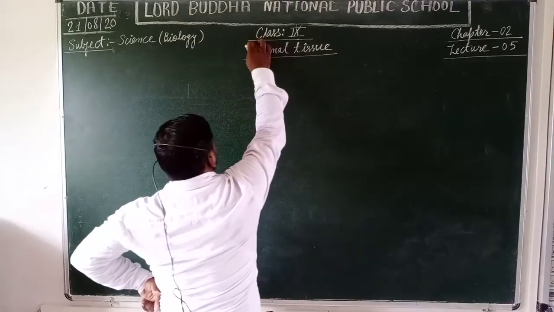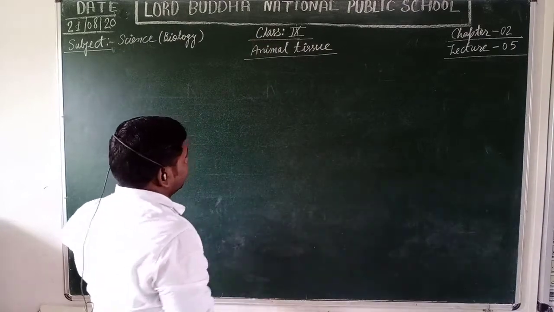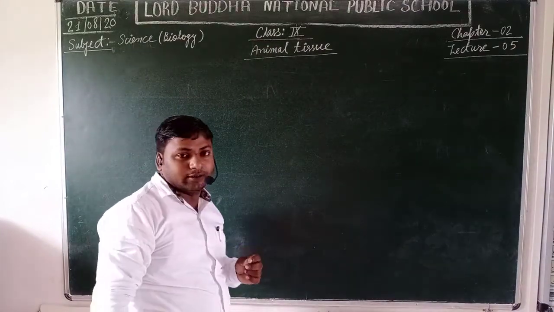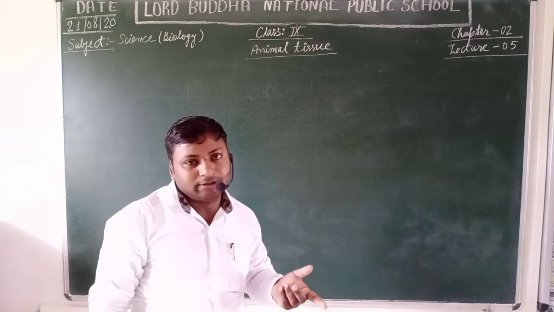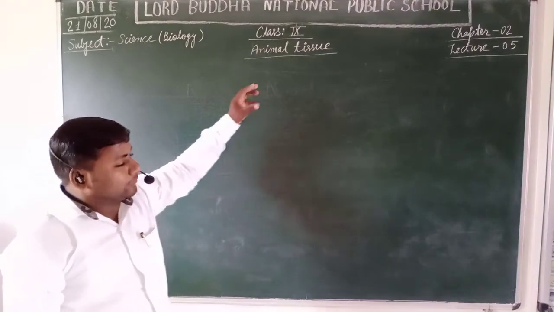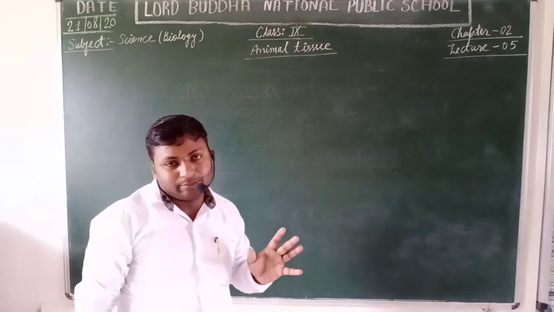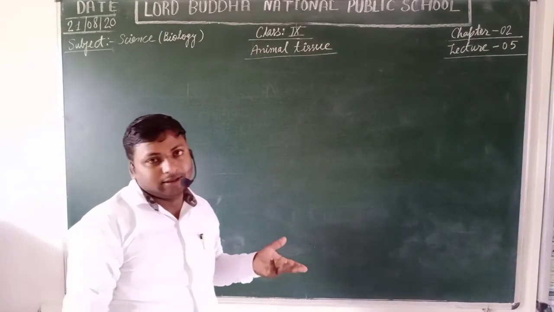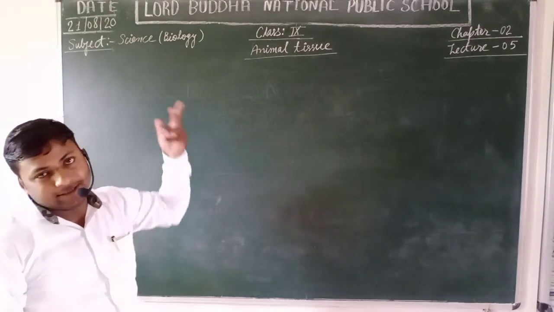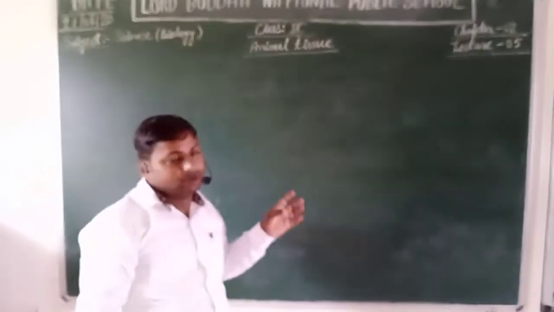Students, if we are going to define animal tissue, there will be no difference from how we define plant or animal tissue. The definition remains the same. It means we can define tissues as animal as well as plant.